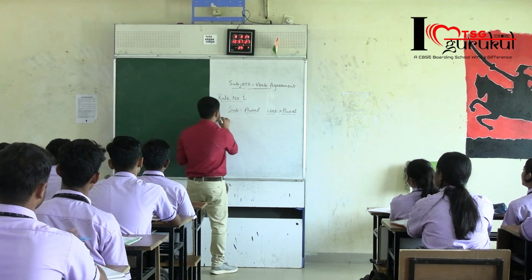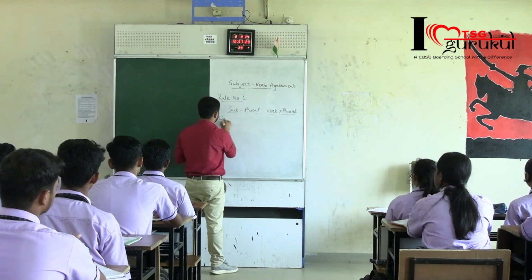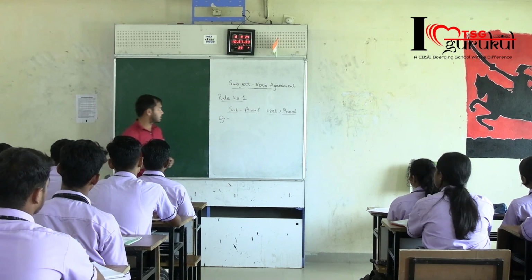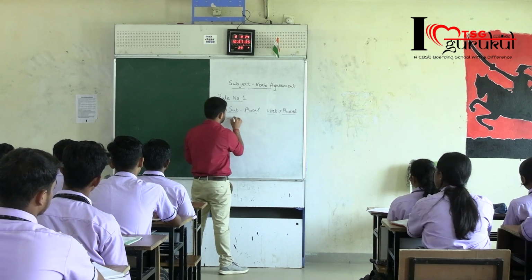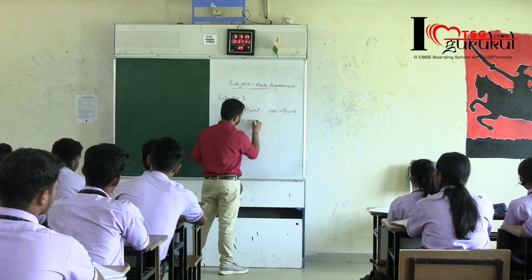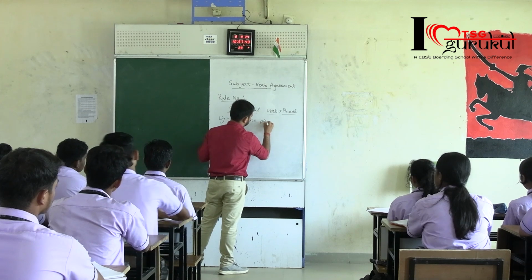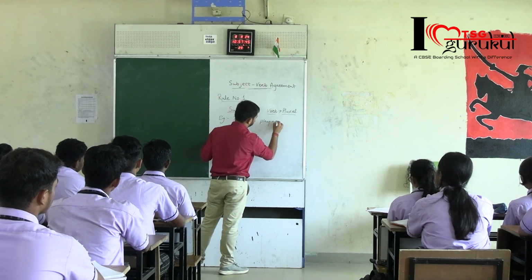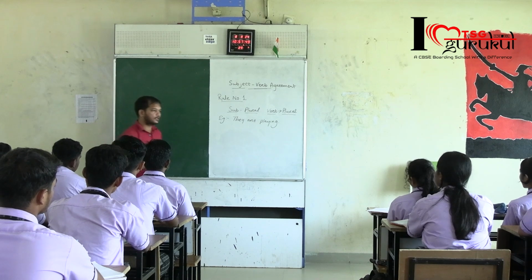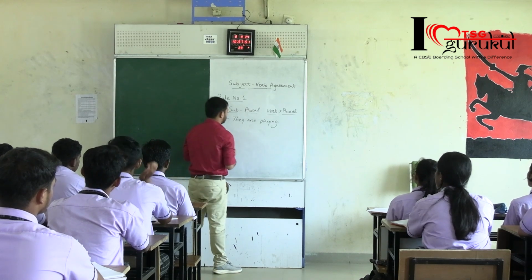So let's take an example. A very simple example I am giving to you. They are playing. Understood? They are playing.